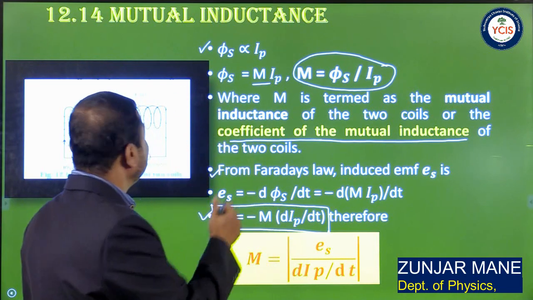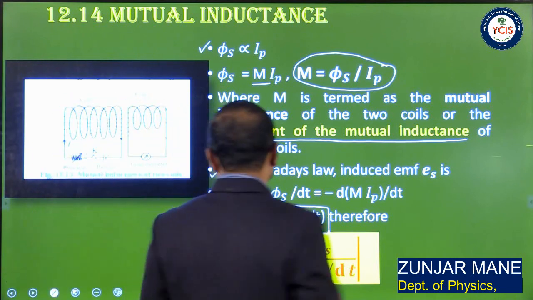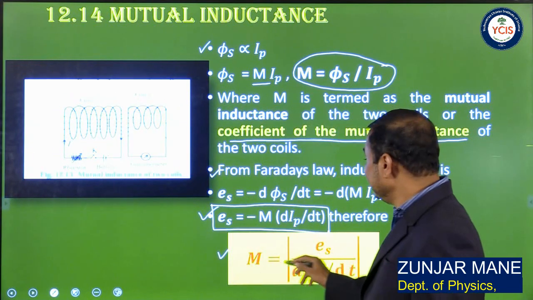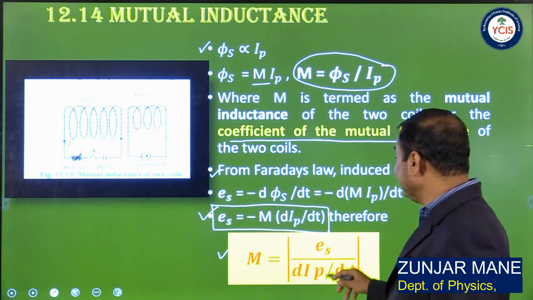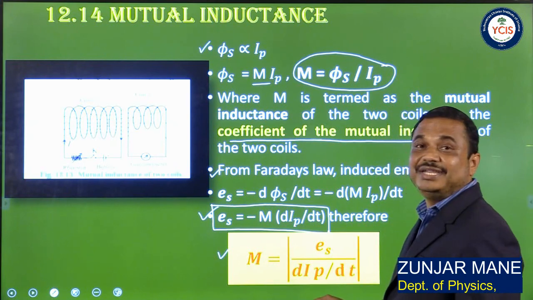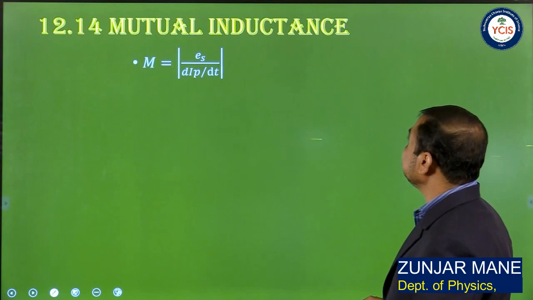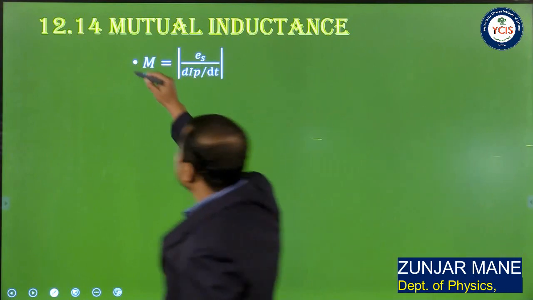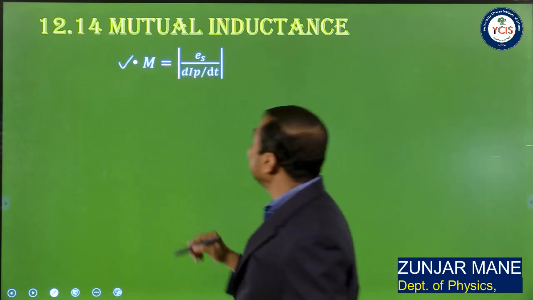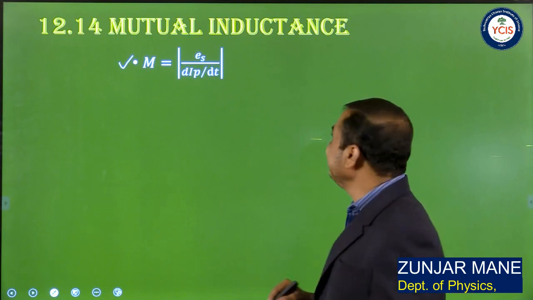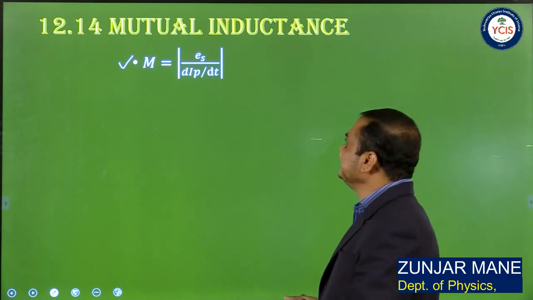So this is the definition of the coefficient of mutual inductance, and the formula, considering only magnitude, is the magnitude of ES upon dIP by dt. So we have M equal to modulus of ES divided by dIP by dt.